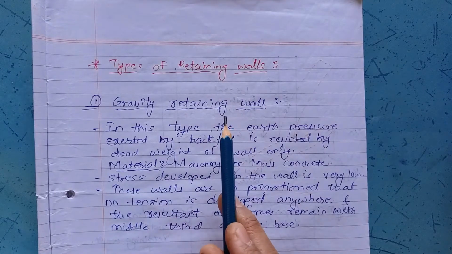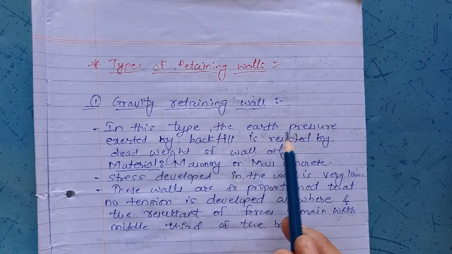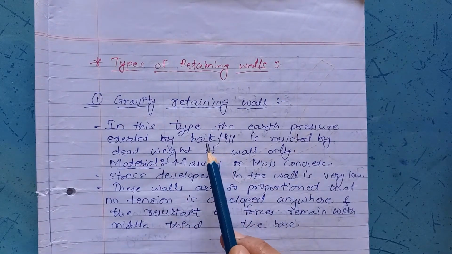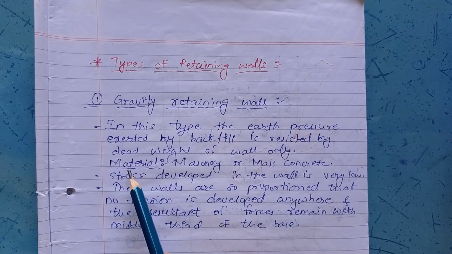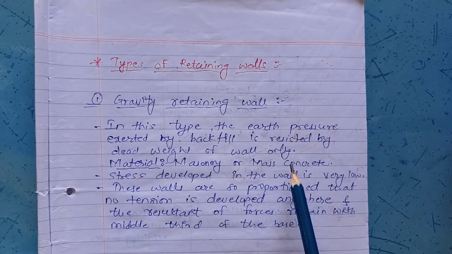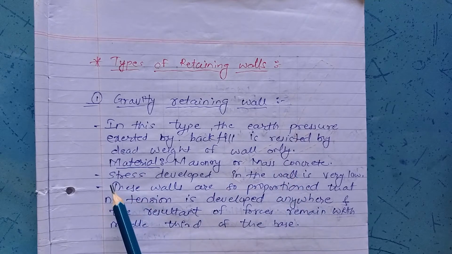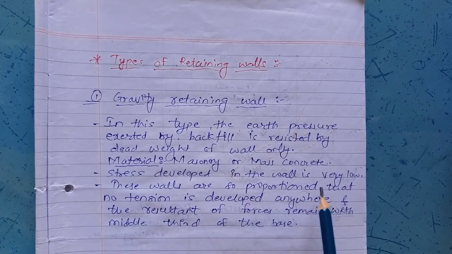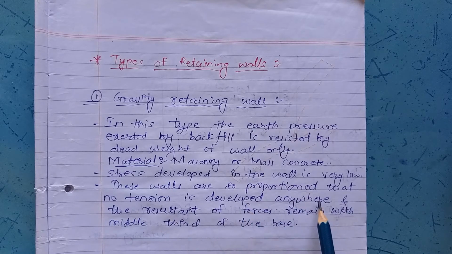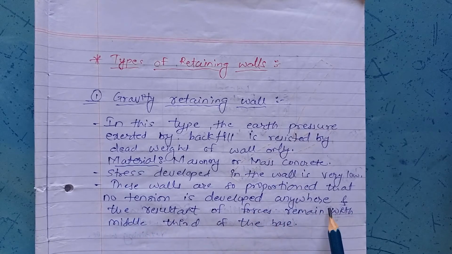Now this is the gravity retaining wall, first one. In this type, the earth pressure exerted by the backfill is resisted by the dead weight of the wall only. Materials, masonry or mass concrete, are used so as to construct the gravity retaining wall. Stresses developed in these walls are very low. These walls are so proportioned that no tension is developed anywhere and the resultant of the forces remains within the middle third of the base.